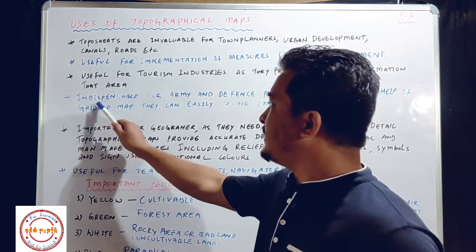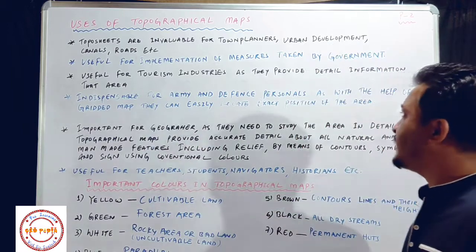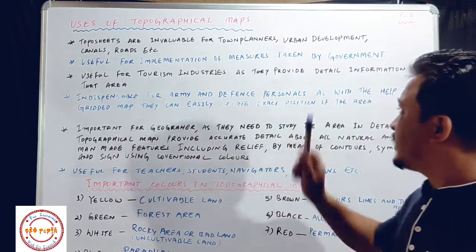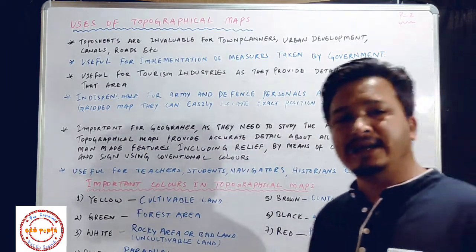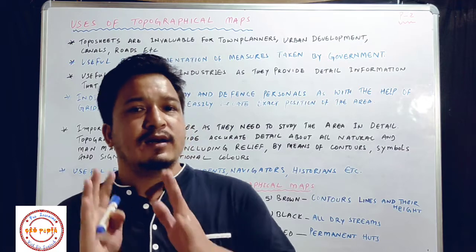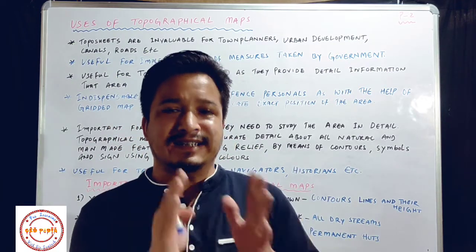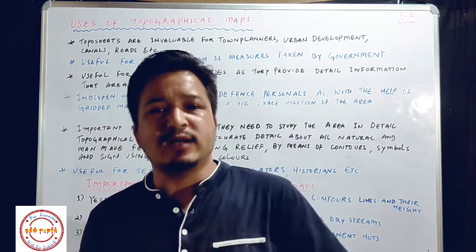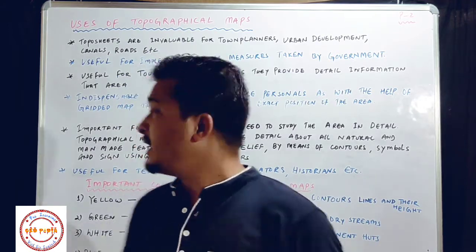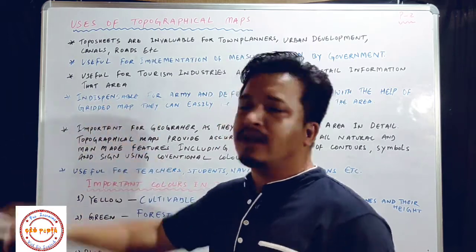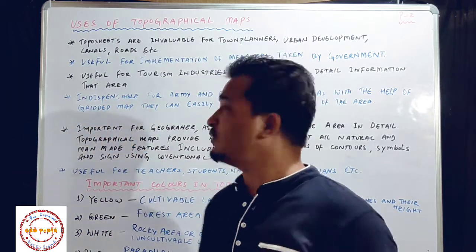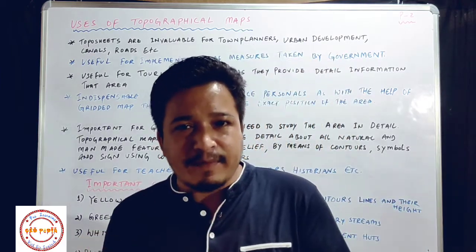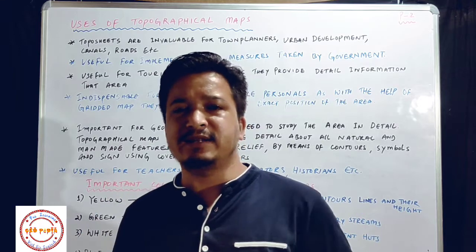Now point number 4: indispensable for army and defense personnel, as with the help of a gridded map they can easily locate the exact position of the area. So as I told you students, a topographical map or topo sheet gives detailed information of a particular area. That's why this word indispensable is very crucial here. I can say one word, very crucial for army personnel, because in this map there are grids, right? There are grids, we will learn later.